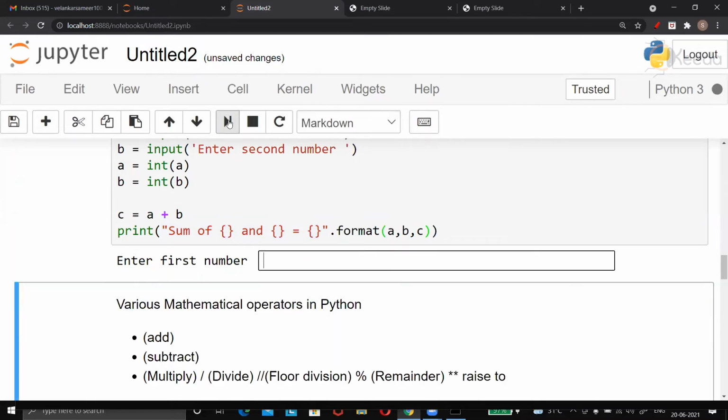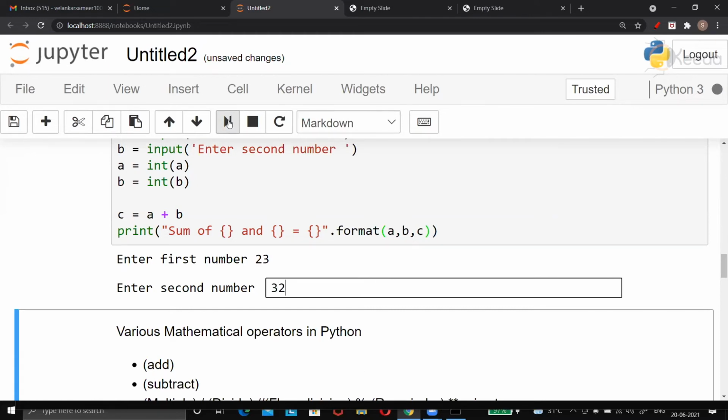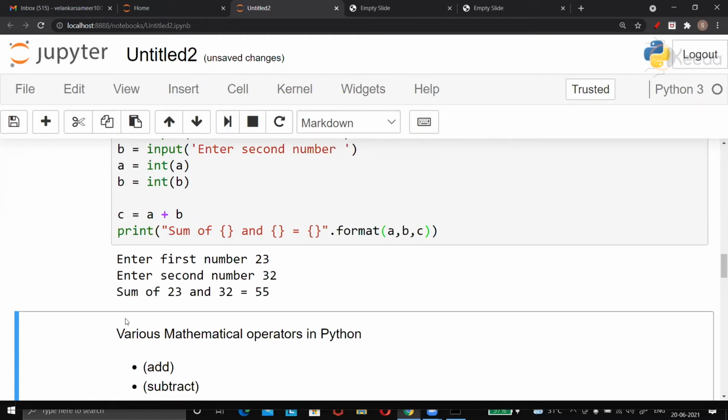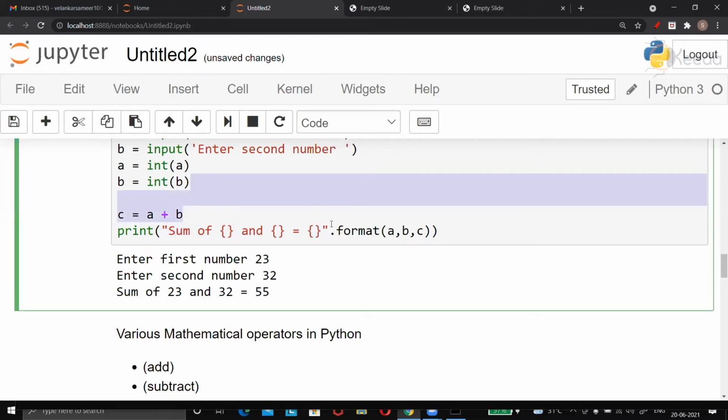So I'll just run this code. First number I am entering, let's say, is 23. Second is 32. Just check the output. Sum of 23 and 32 is 55. This was the place where we gave a curly brace, this was the place where we gave a curly brace, and even here. But after giving three curly braces, after the quotation, we immediately gave a dot, and we gave the format function, and we just gave a list of three variables which are to be displayed at the place of the curly braces. This is a neat way of printing.